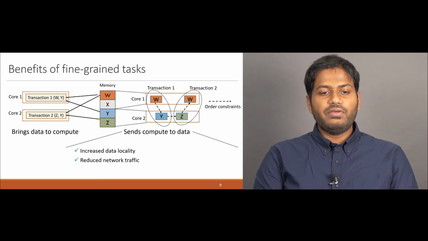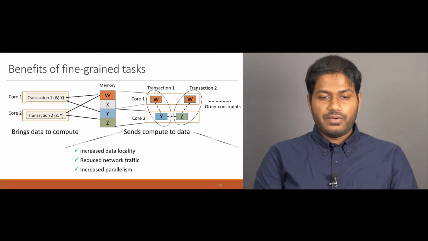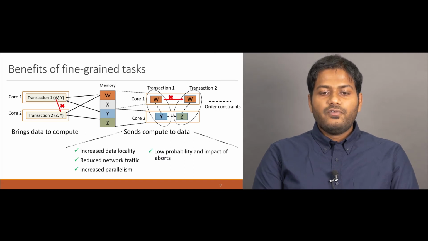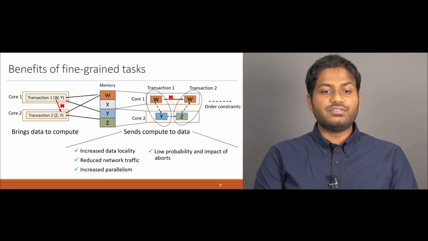Second, this scheme reduces network traffic because the size of each task is much smaller than the cache lines that need to get moved around. Third, this scheme also increases parallelism, since multiple smaller tasks can now be run in parallel speculatively. Fourth, the probability and impact of aborts under the new scheme is also reduced. This is because if a conflict were to be found, only the directly conflicting tiny task needs to be aborted, not the entire transaction as was the case before.